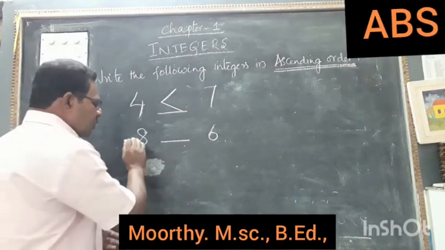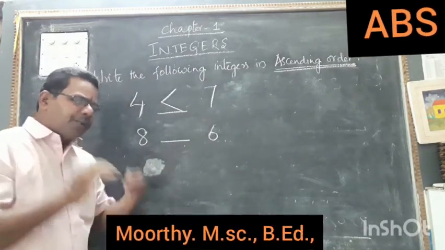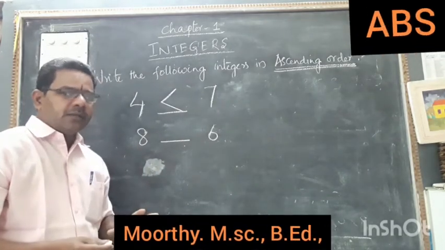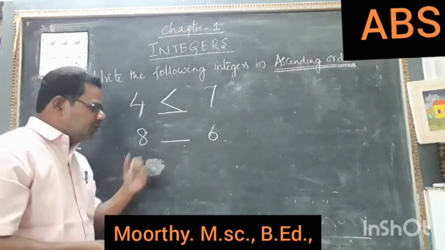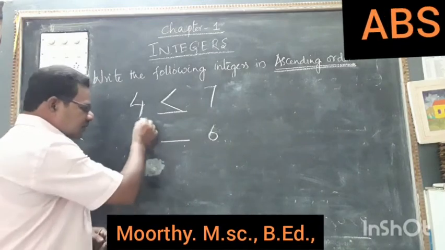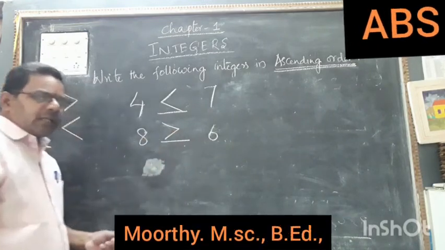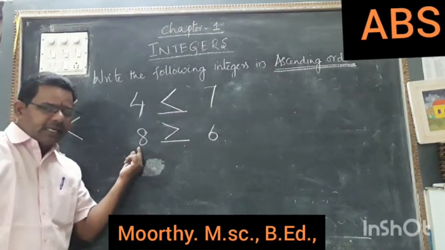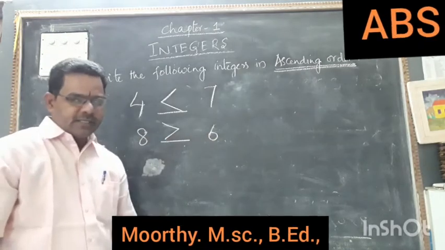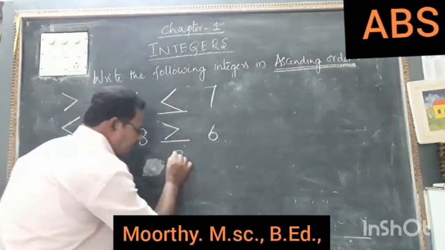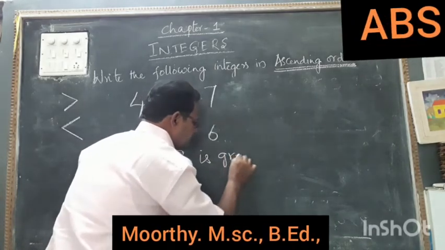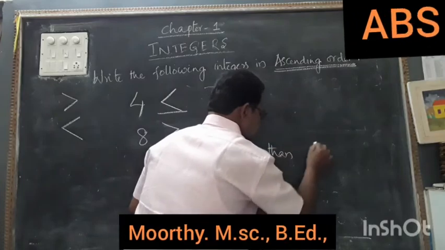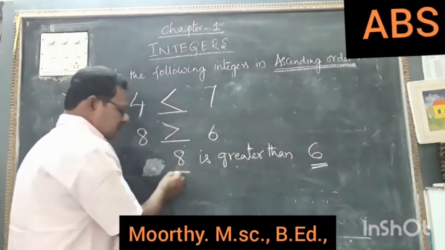Okay. So here 8 and 6 are there. Suppose you don't know which symbol should be used, which one is bigger, which one is smaller. You don't know, but you can still use the symbol easily. Why? Because this is the bigger number. You can write the open side toward this bigger side. 8 is greater than 6. In English also, we can say 8 is greater than or larger than 6. So this is the smaller number, this is the bigger number.